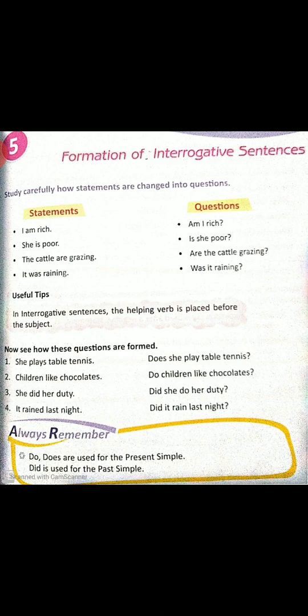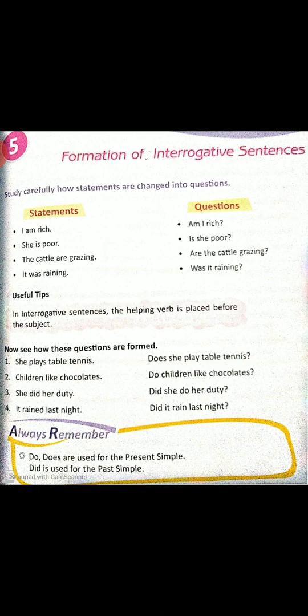For example, the girl laughed. How will I form the interrogative? Did the girl laugh? Here in the affirmative sentence, laugh is written in its second form, that is the past form. Laugh, laughed, isn't it? So, when I frame interrogative sentence, I will use the base form of the verb. So, the base form, or you can say the root form, is laugh. So, did the girl laugh?